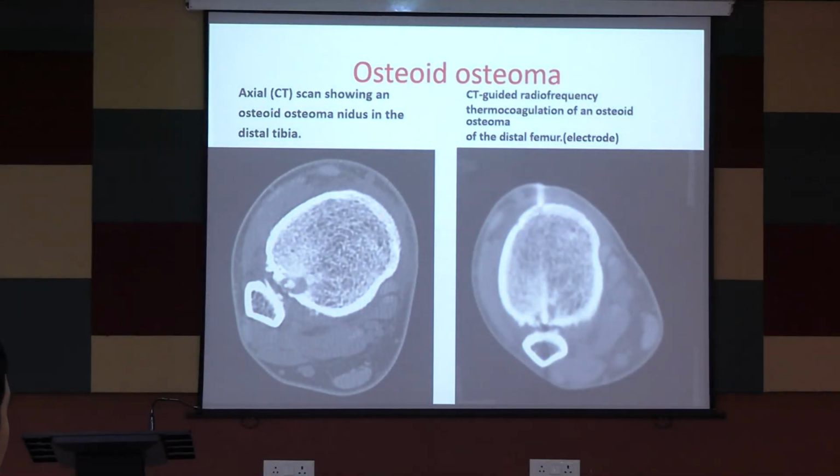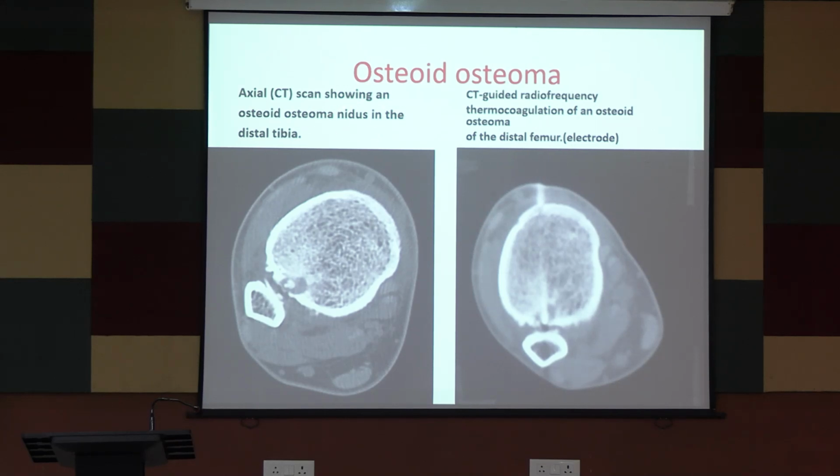Now see, this is the CT cut. So this I was telling. Can you see this area? Lytic lesion. And can you see this small dense bone? That is the nidus. And that forms the prostaglandins, and that are released typically in the night. And that is going to cause you the pain. Okay. See, it is written: showing an osteoid osteoma nidus.